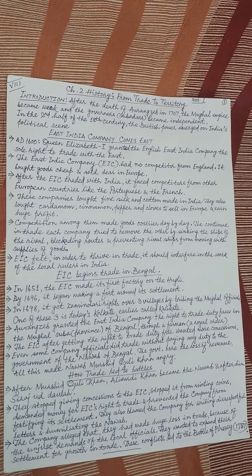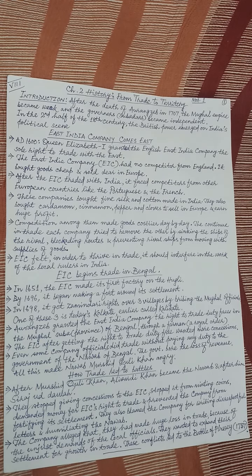They demanded money for the EIC's right to trade and prevented the company from fortifying its settlement. The company was fortifying its settlement, and they stopped it. They also blamed the company for writing disrespectful letters and humiliating the Nawab and his officials in Bengal.